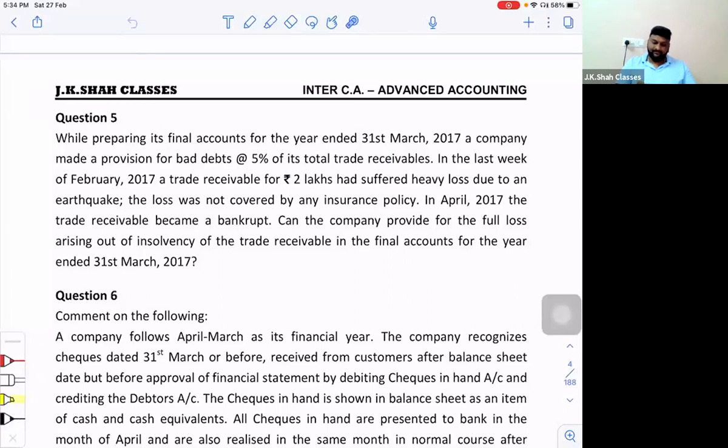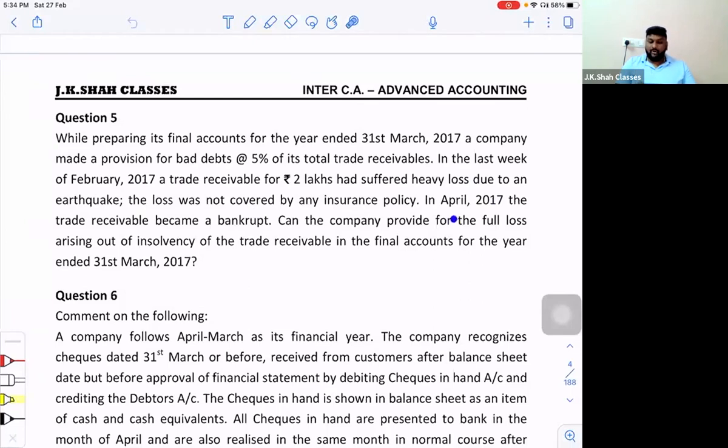In the last week of February 2017, a trade receivable for rupees 2 lakh had suffered heavy loss due to an earthquake. The loss was not covered by an insurance policy. In April 2017, the trade receivable has become bankrupt.